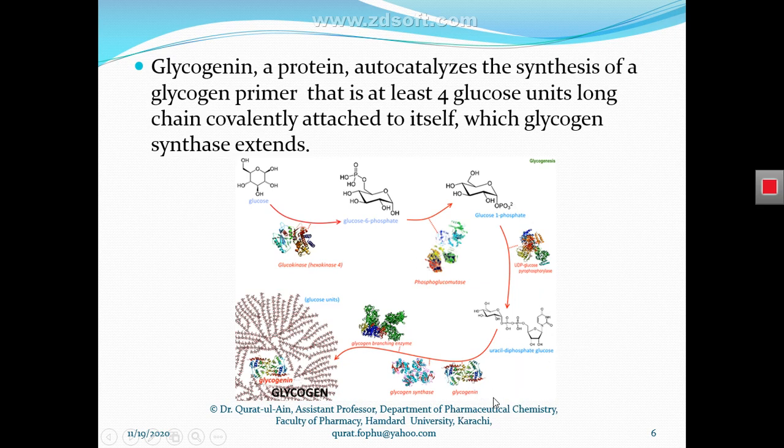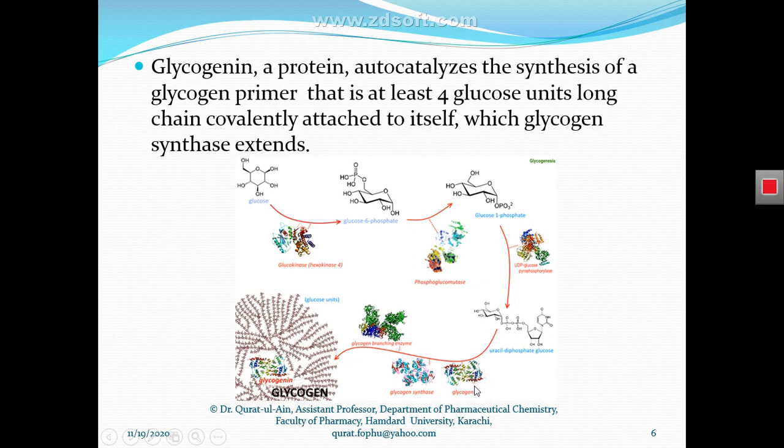This glycogenin molecule, that is a protein, it is an enzyme. What does this molecule do? It synthesizes a short chain of monosaccharides, or a short chain of glucose, having at least 4 glucose residues. And this chain is called the primer of glucose, or only primer. So this primer is synthesized by the action of this enzyme glycogenin.